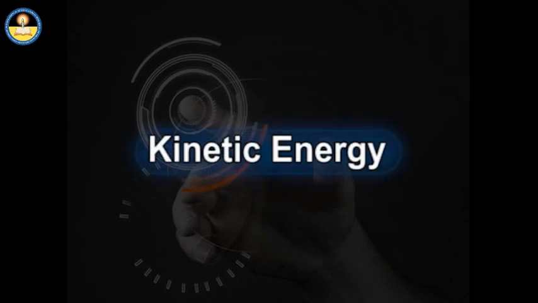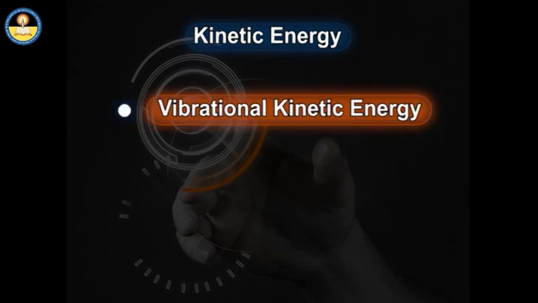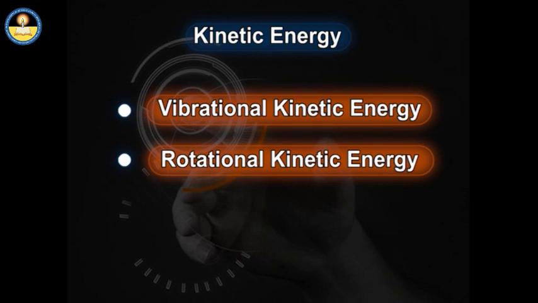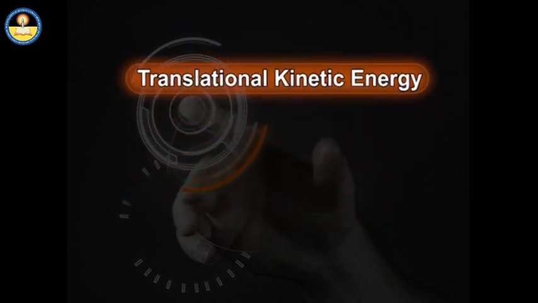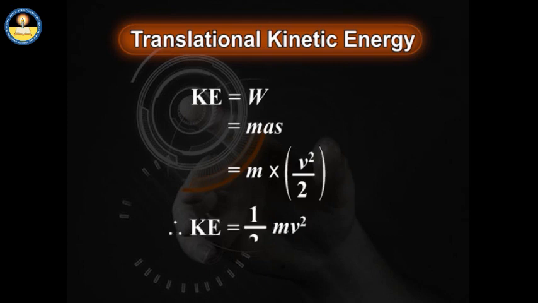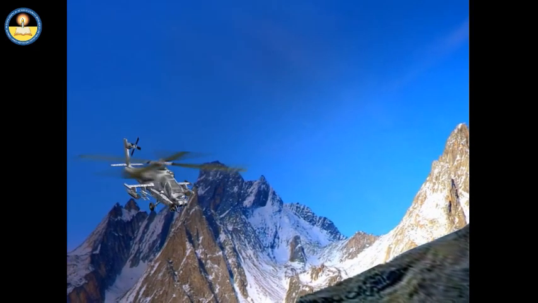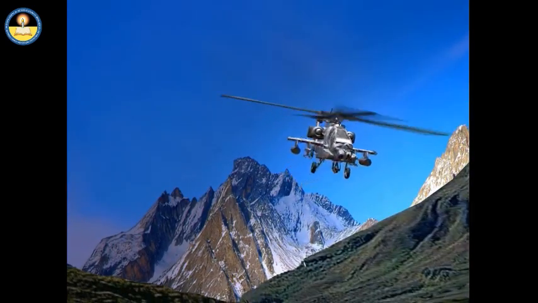There are many forms of kinetic energy. For example, vibrational kinetic energy, rotational kinetic energy, and translational kinetic energy. Translational kinetic energy of a body of mass m moving with velocity v can be measured as half of mv squared. If the kinetic energy increases, the object moves faster.